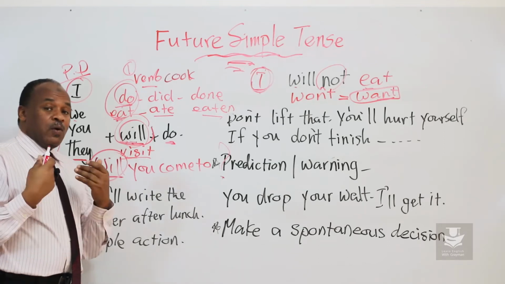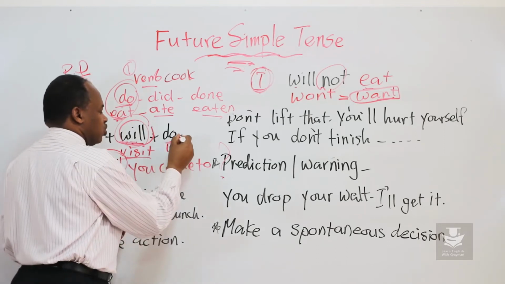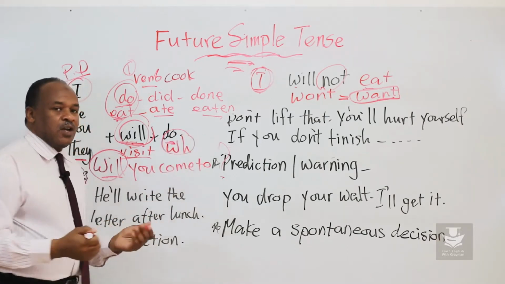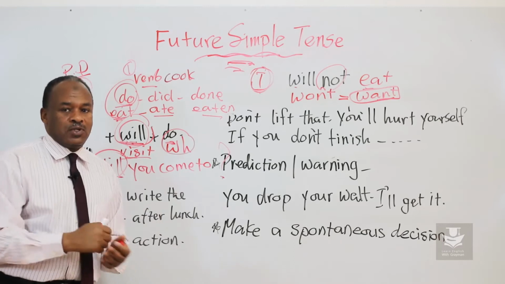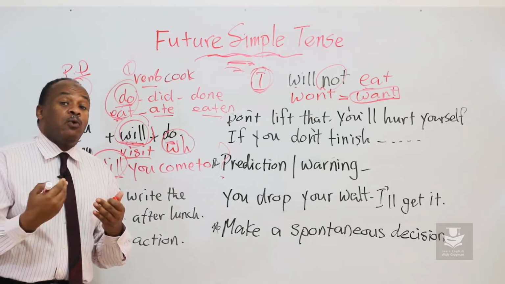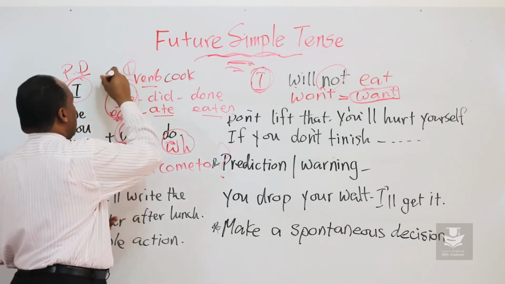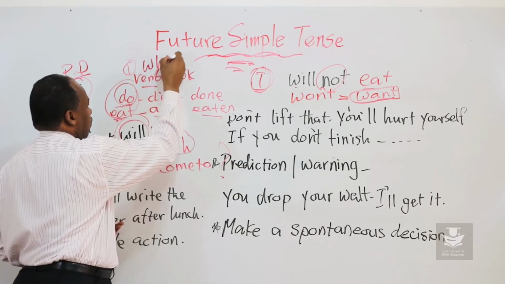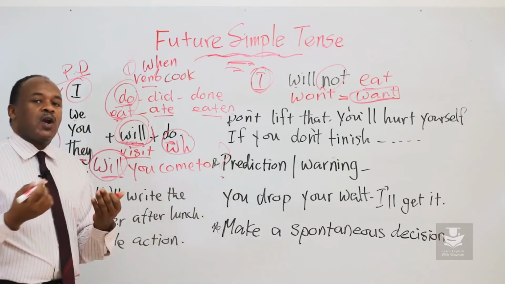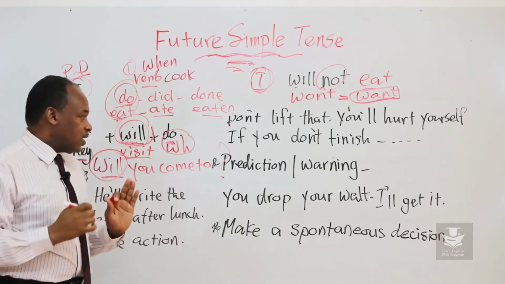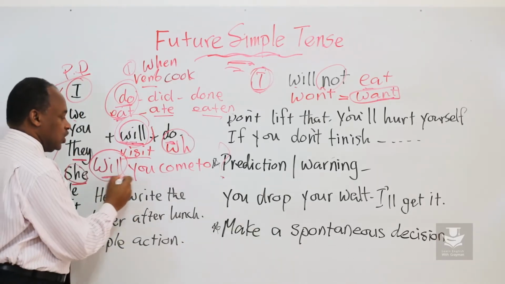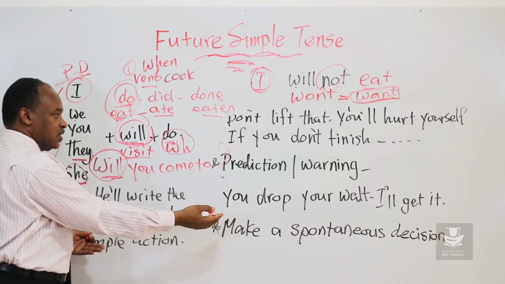If I wanted to use a WH question with will, I say, who will come with you tonight? When will you come tonight? When will you come tonight? Who will come with you tonight? That's how to make the questions. Will you come tonight to our house?